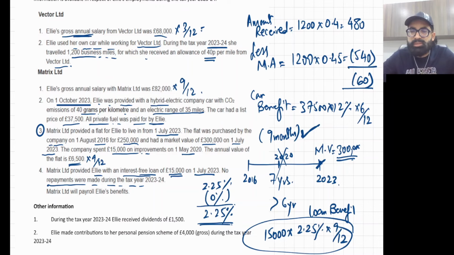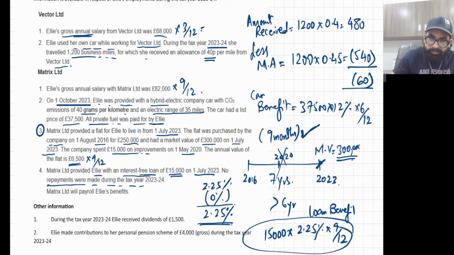Now my dear students, why did I use the rate 2.25%? Because it is written in the question. See the screen. It is an interest-free loan, so the employee paid 0%, and the official rate of interest is 2.25%. So the complete 2.25% is the loan benefit. Okay.